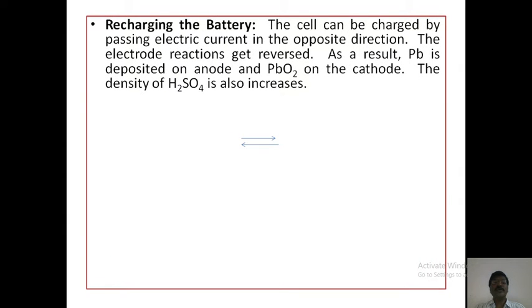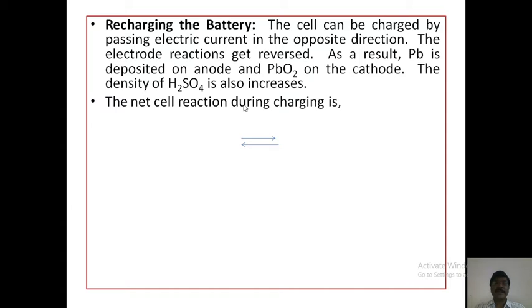Next, how to recharge the lead acid battery. The cell can be charged by passing electric current in the opposite direction. The electrode reactions get reversed. As a result, lead is deposited on the anode and lead dioxide on the cathode. The density of H2SO4 also increases.